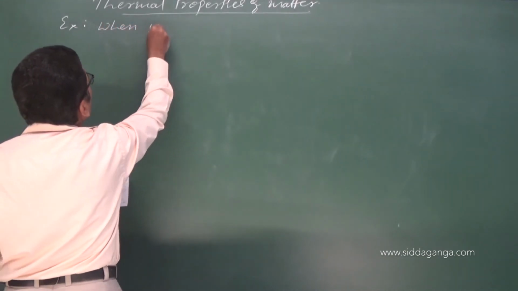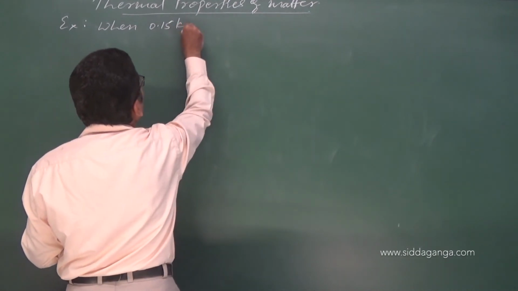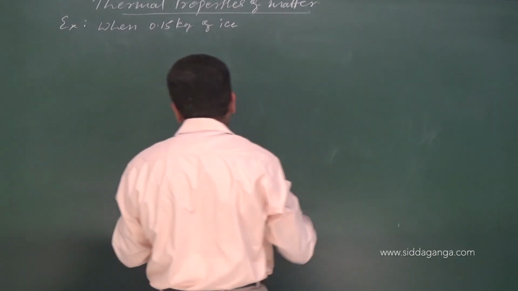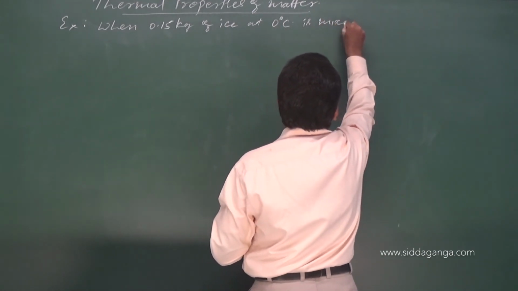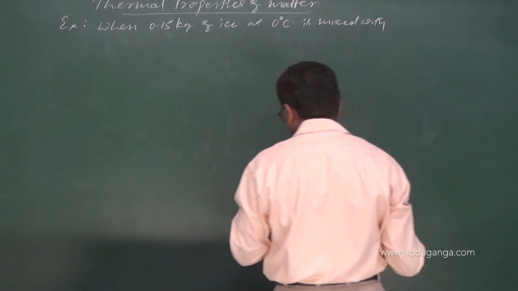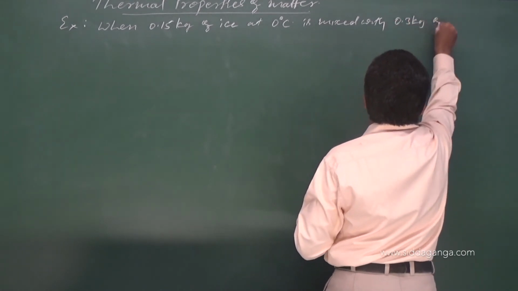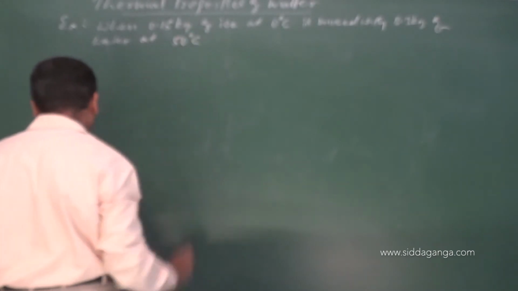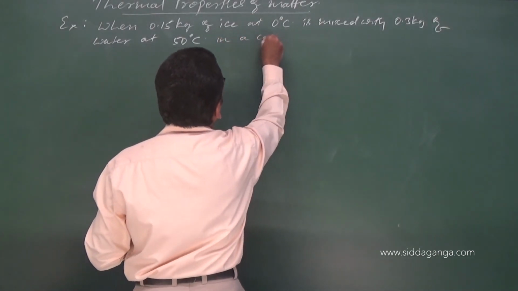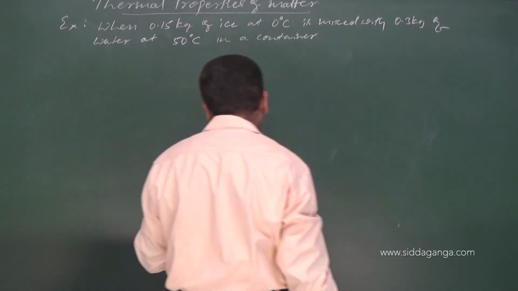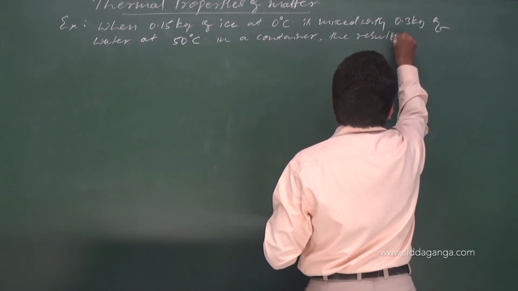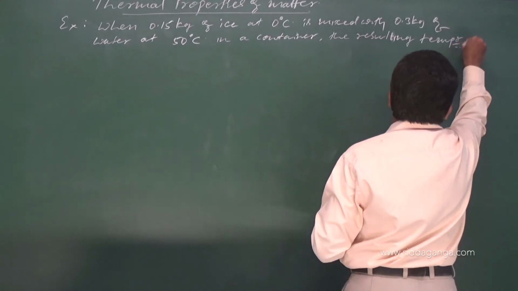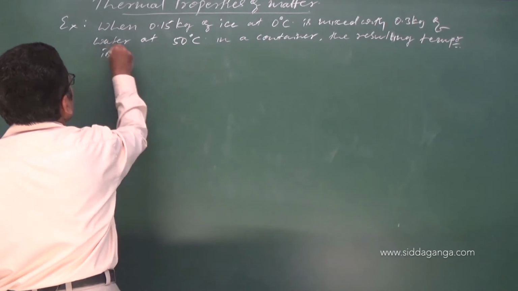When 0.15 kg of ice at 0 degree Celsius is mixed with 0.3 kg of water at 50 degrees Celsius in a container, the resulting temperature is 6.7 degrees Celsius.